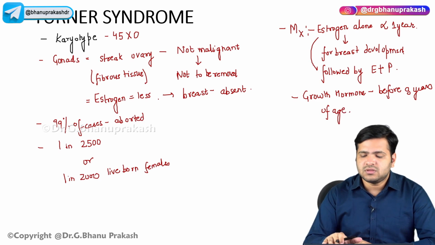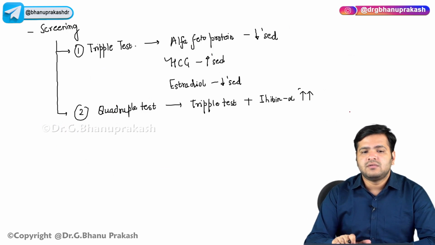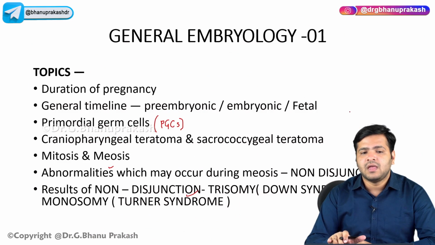So this was about Turner syndrome. So we have discussed the duration of pregnancy, the general timeline, the primordial germ cells, the craniopharyngeal and sacrococcygeal teratoma, mitosis, non-disjunction, and Down syndrome and Turner syndrome. Thank you.